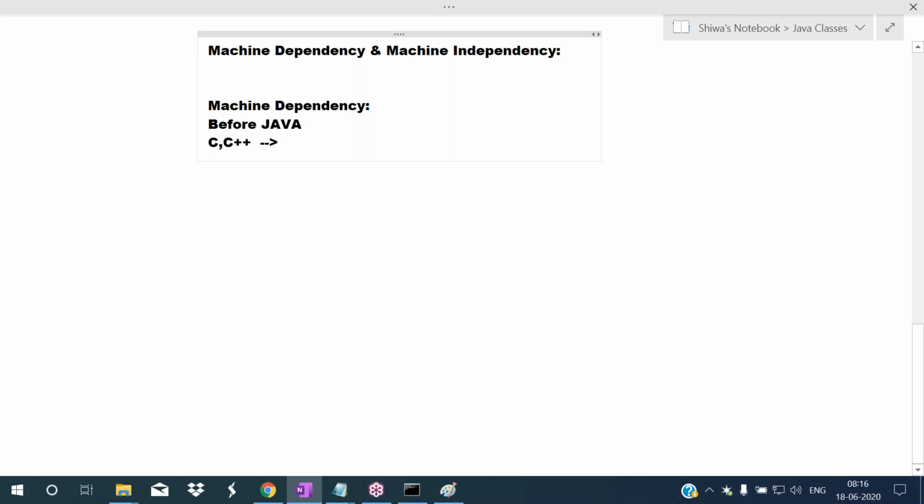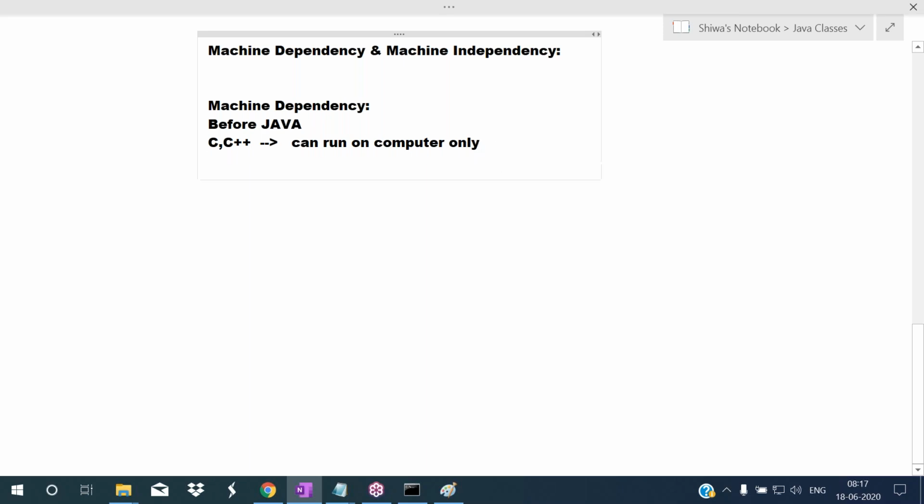So before Java, this machine independency feature was not there. C and C++ are machine dependent programming languages. Machine dependent means we can run on a computer only. The applications developed in C, C++ language can run on a computer only. You cannot run them on other devices.